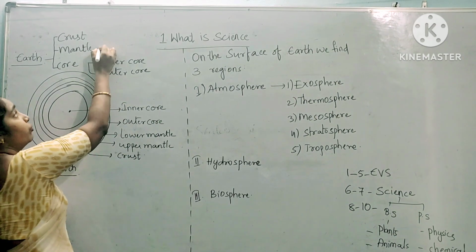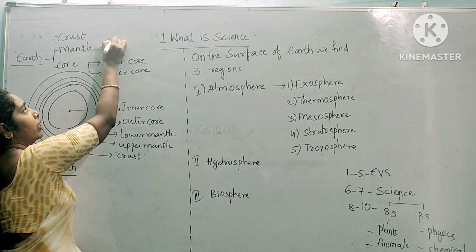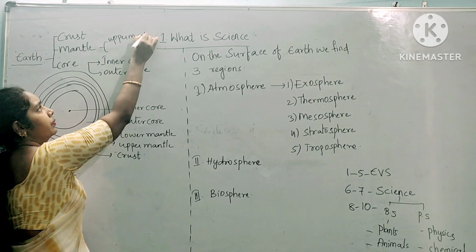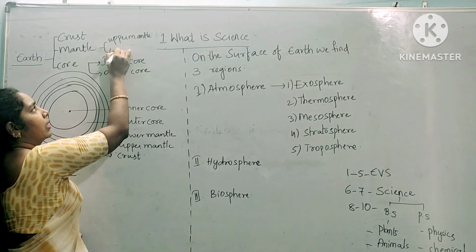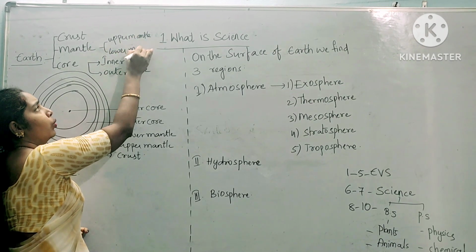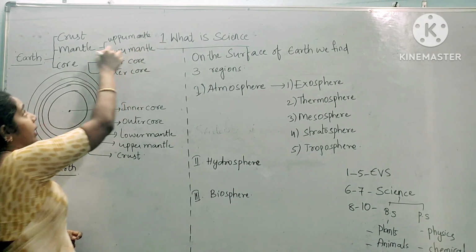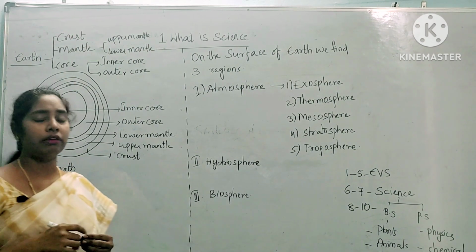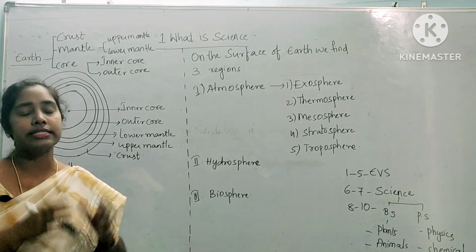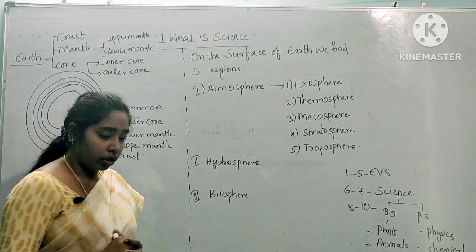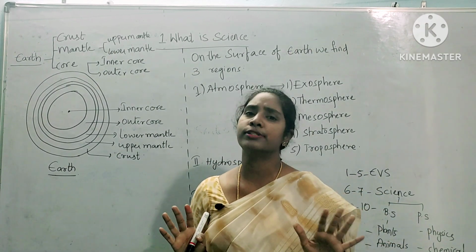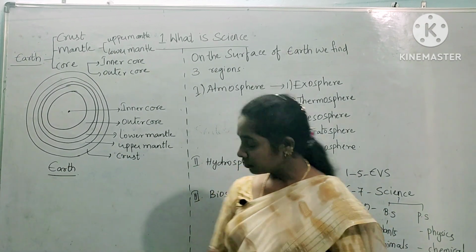The mantle again has two parts: upper mantle and lower mantle. Next to that, upon the upper and lower mantle you will see one more layer, and it is called the crust. Okay, so this is what is related to earth. Up to here it's more than enough for you.